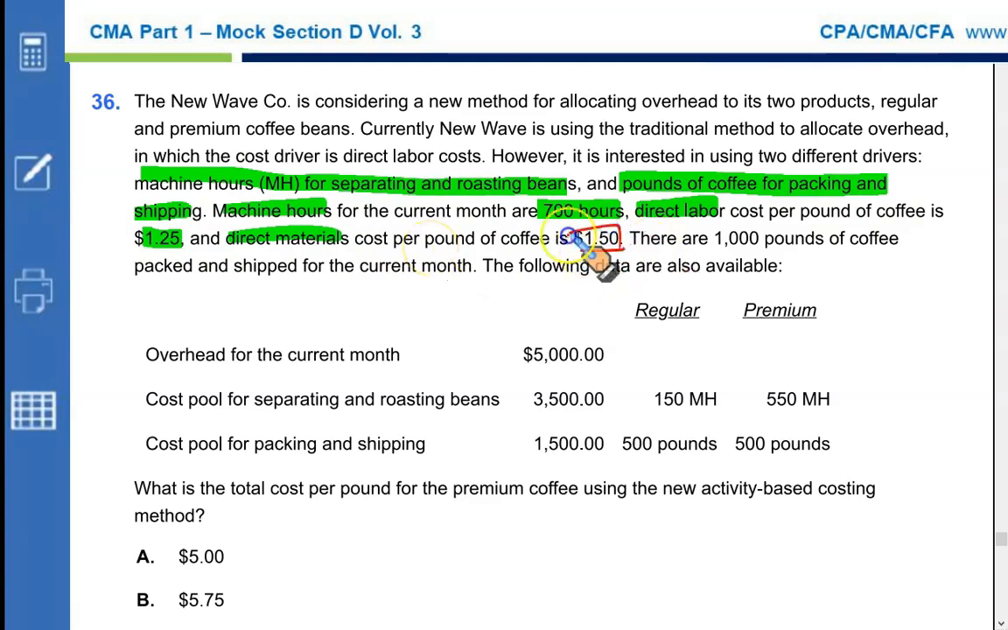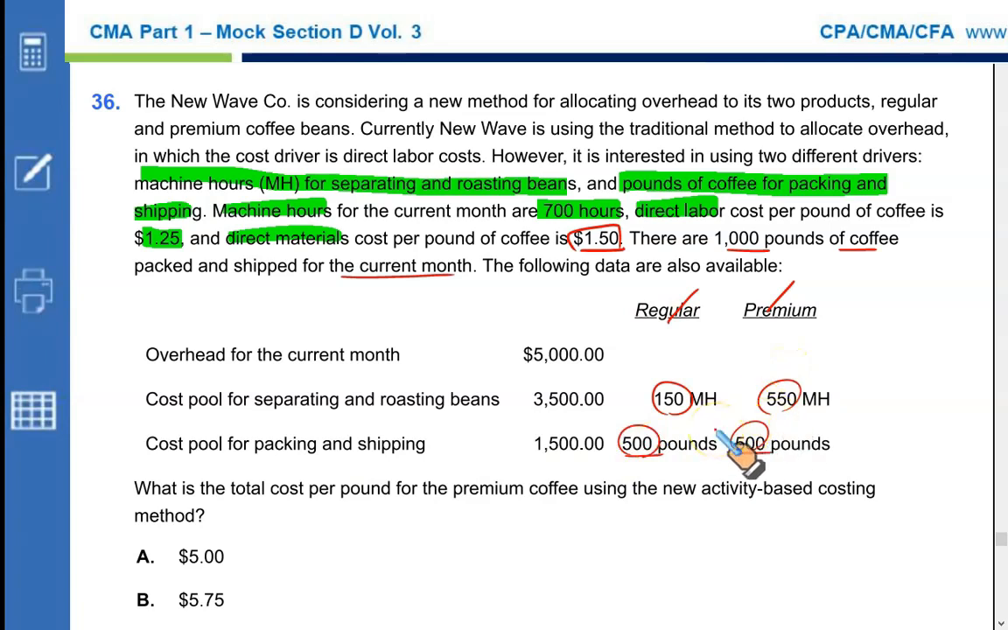Now, there are 1,000 pounds of coffee packed and shipped for the current month, 500 pounds of regular and 500 pounds of premium. The following data are also available. Overheads for the current month are $5,000. The cost pool for separating and roasting beans is 3,500, to be split in the proportion 150 and 550, and the $1,500 cost pool of packing and shipping is to be split between 500 pounds of regular and 500 pounds of premium. So it's pretty straightforward. Let me do this for you.